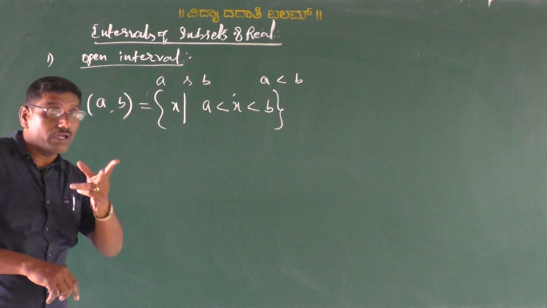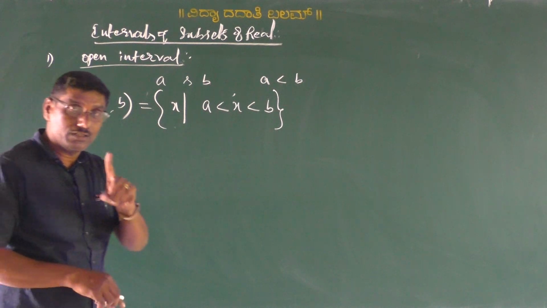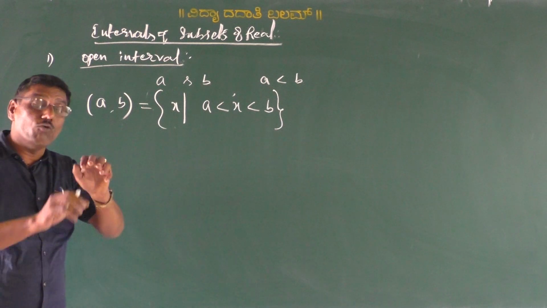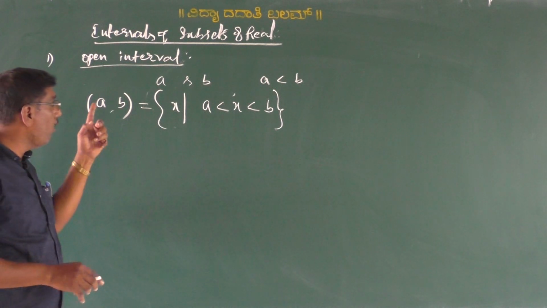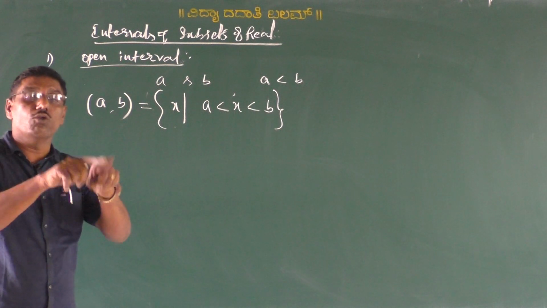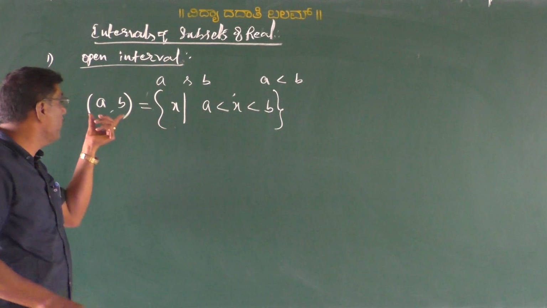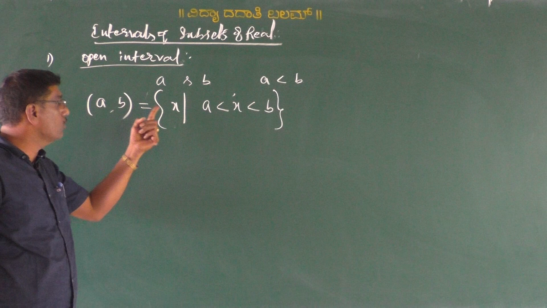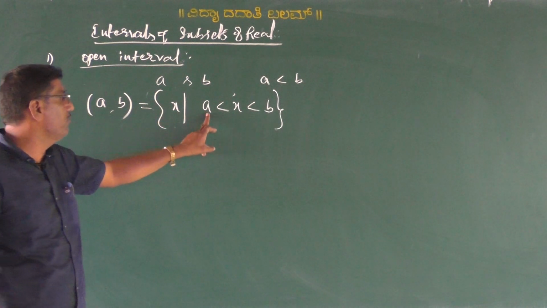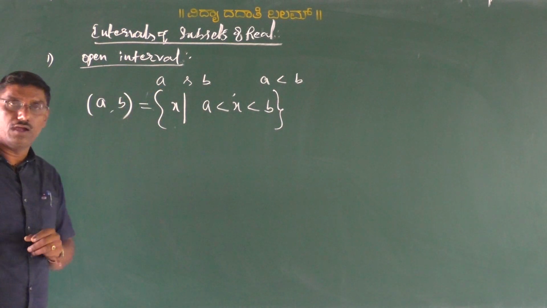And also we can define it this way: A and B are two distinct real numbers under the condition that A is less than B. Then we can define an open interval as the set of all real numbers lying between A and B, excluding A and B. We express it as the set of all x, where x means real numbers lying between A and B. This is about the open interval.